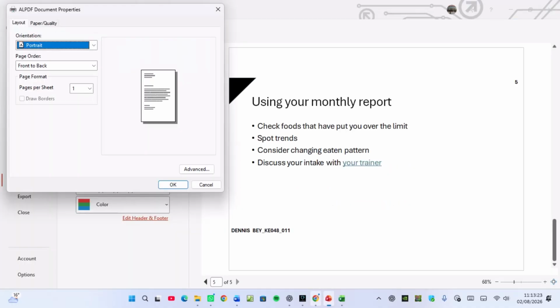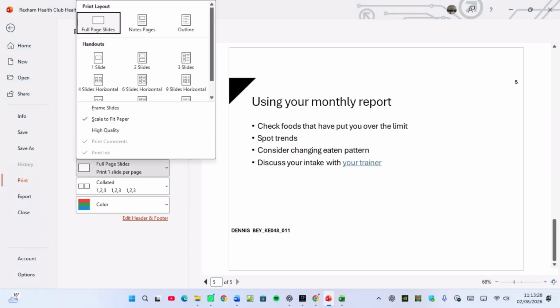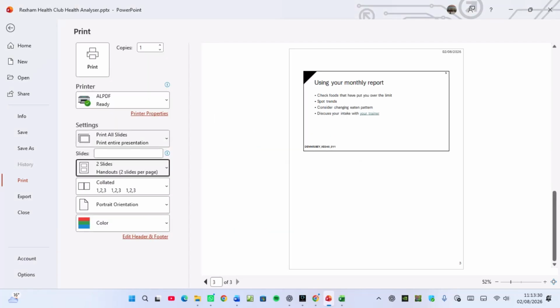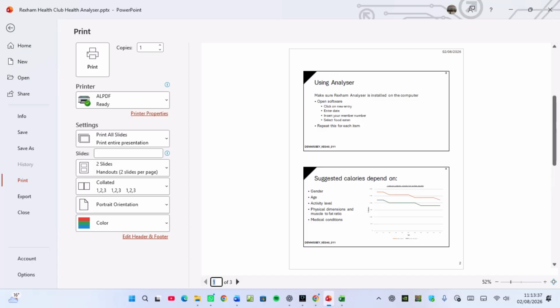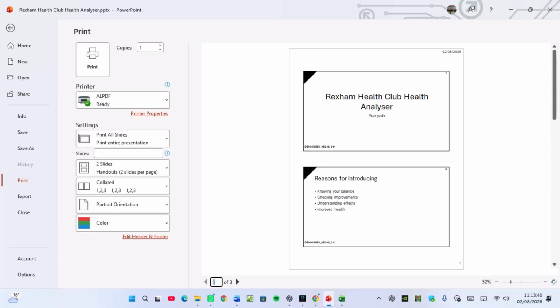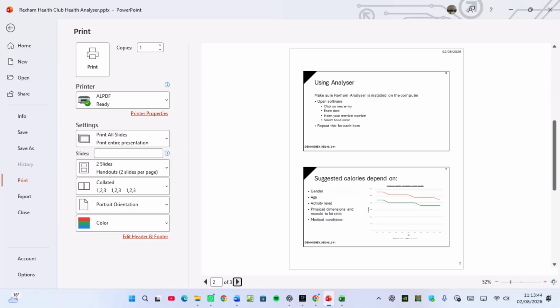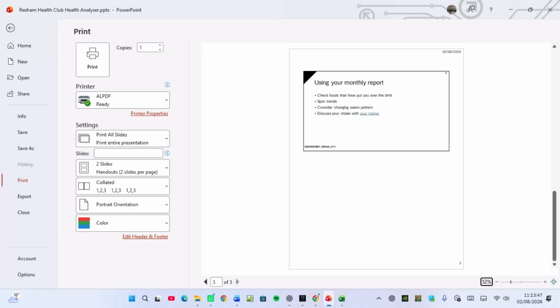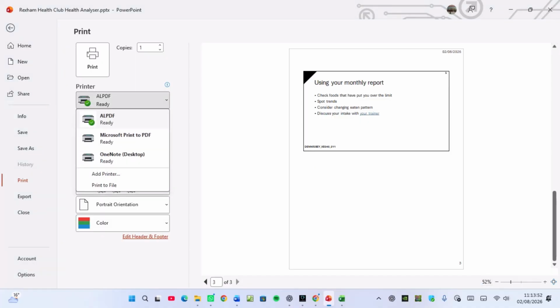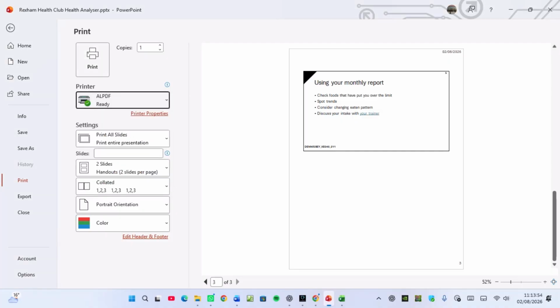So when I go to PowerPoint, I've already changed this one to portrait. And then when I come here, I want 2 slides per page. So let me see. Yeah, that is there. So slide 1 and slide 2 each fill half a page. And then slide 3, 4. And then the last slide is alone, page 5. So what I need to do is just to select the printer that I'm using. And then once I select, I click on print. It will print for me how many pages?